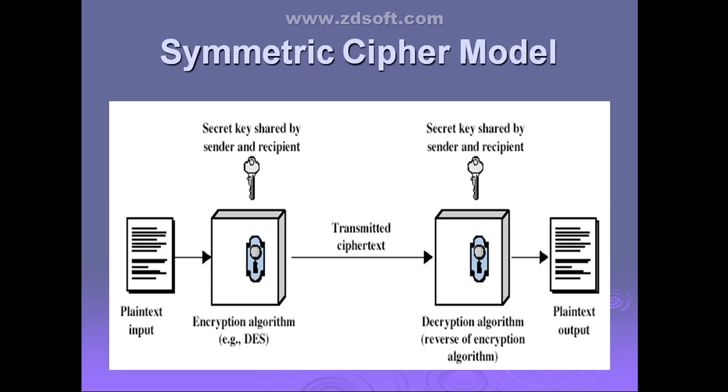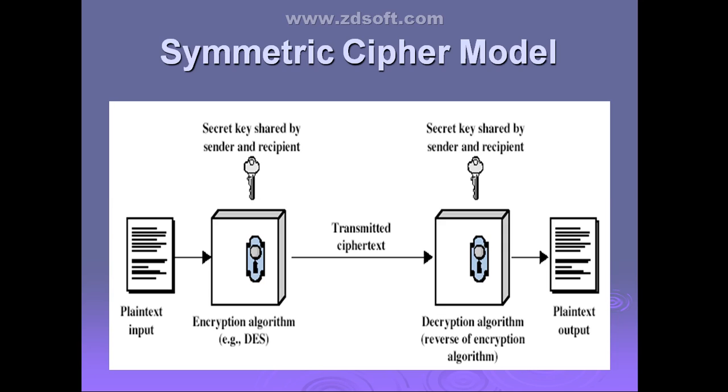Then next is the secret key. This is the next ingredient. The secret key is the information that is shared between both the sender and the receiver. That is why you call it a secret key. It is also an input for your encryption algorithm and the decryption algorithm.